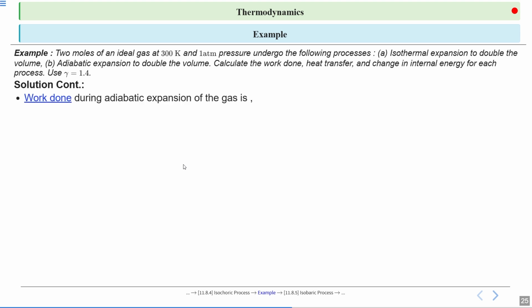Work done during adiabatic expansion of the gas is W equal to n Cv into T1 minus T2. So just put the values in the given formula: 2 into 20.785 into the change in temperature, that is 300 minus 227.4. After calculation it will be 3018 joule.